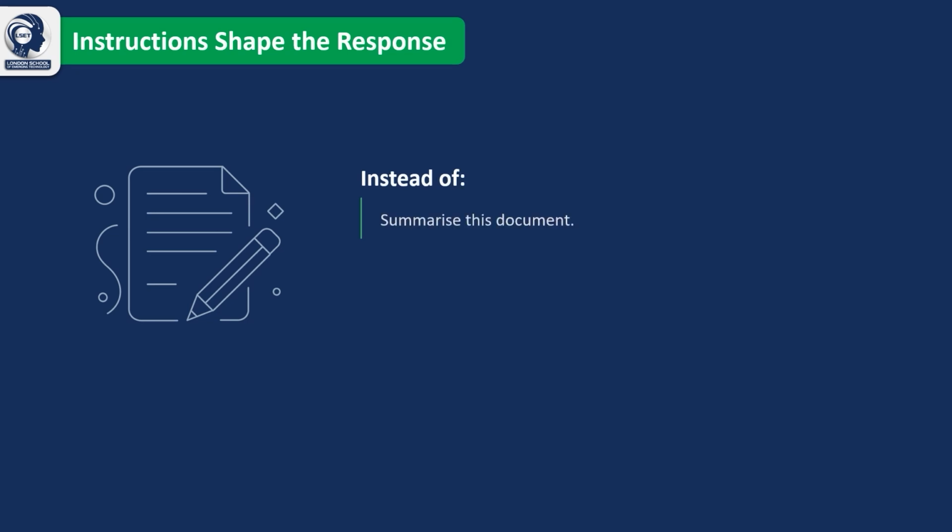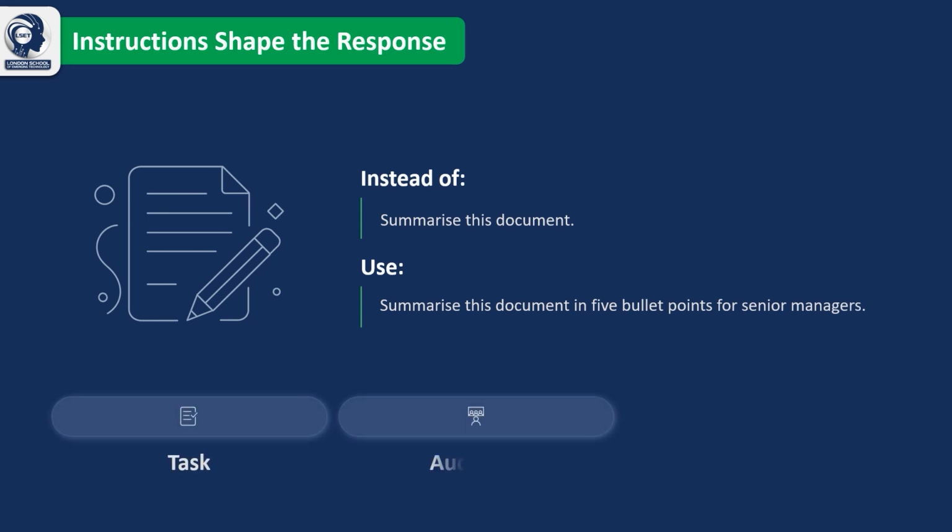While it's clear, it still leaves the AI to decide the level of detail, the audience, and the format. Now compare it with "Summarize this document in 5 bullet points for senior managers." This prompt clearly defines the task, identifies the audience, and specifies the format of the response. By including these 3 elements, you remove ambiguity and give the AI a much clearer direction to follow. The more precise your instructions are, the more focused, relevant, and useful the AI's response will be. This is one of the key principles of effective prompt engineering.